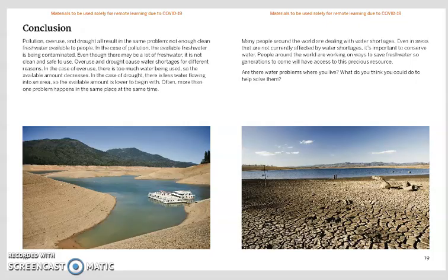Many people around the world are dealing with water shortages. Even in areas that are not currently affected by water shortages, it is important to conserve water. People around the world are working on ways to save fresh water so generations to come will have access to this precious resource. Are there water problems where you live? What do you think you could do to help solve them?